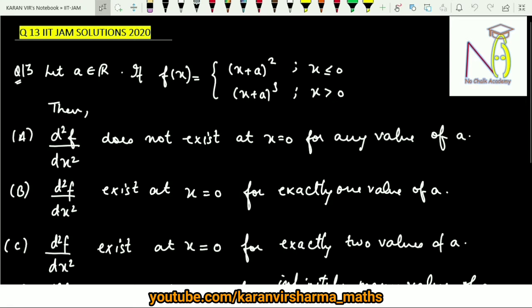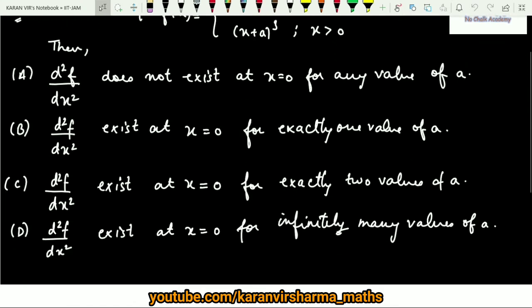Then you have to comment on the options. First option: the second derivative does not exist at x equals 0 for any value of a. Second option: d square f over dx square exists at x equals 0 for exactly one value of a. Third option: d square f over dx square exists at x equals 0 for exactly two values of a. And the last option is d square f over dx square exists at x equals 0 for infinitely many values of a.